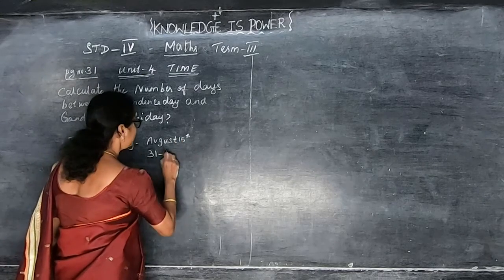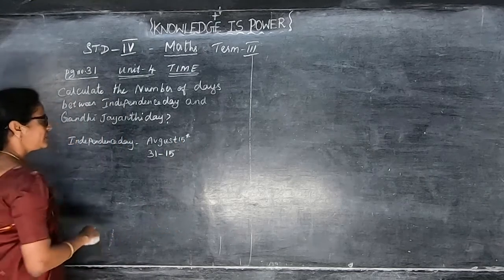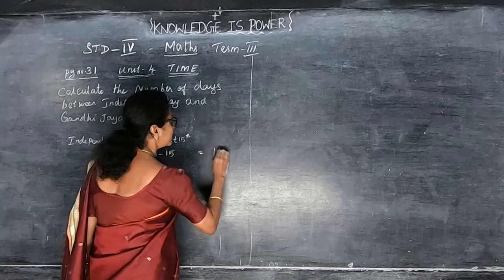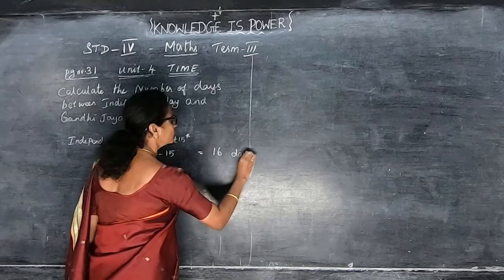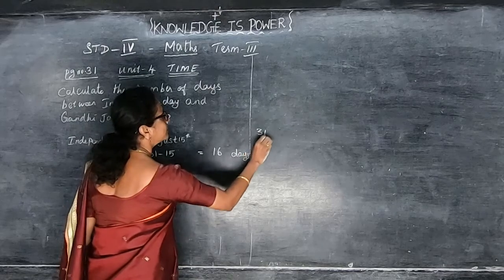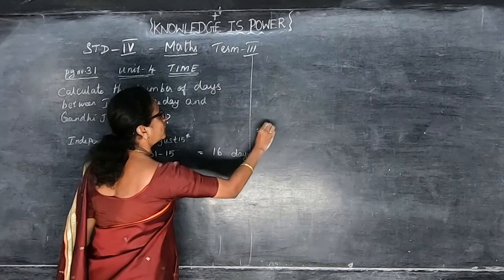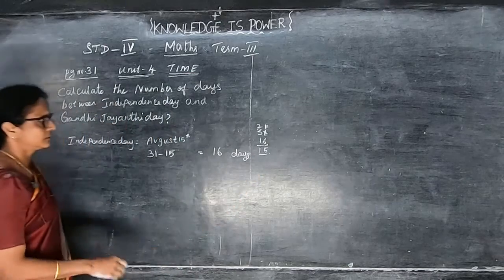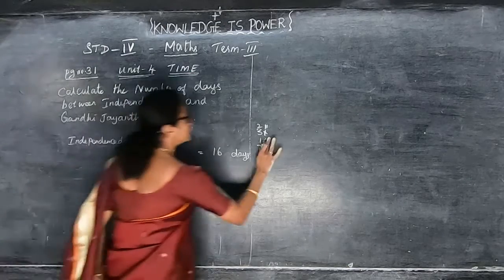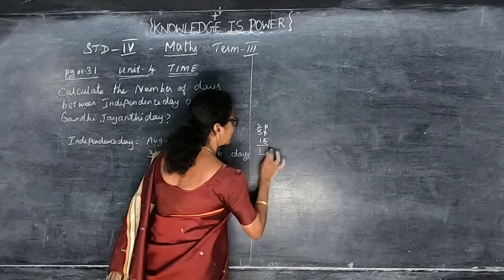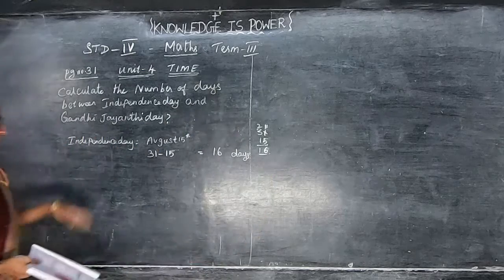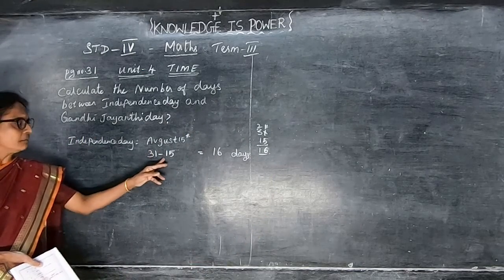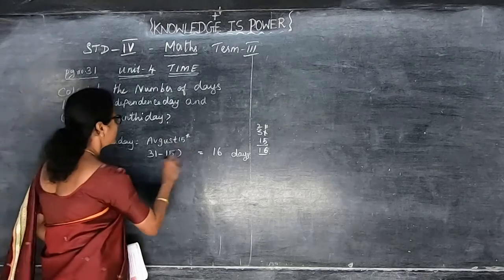ஸோ 31லேருந்து 15 மைனஸ் பண்ணுங்கள், ஓகேயா? ஸோ மைனஸ் பண்ணால் that gives you 16 days. Okay, can you understand children? Independence Day வந்து August 15. August month வந்து 31 days minus 15, that is equal to 16 days.